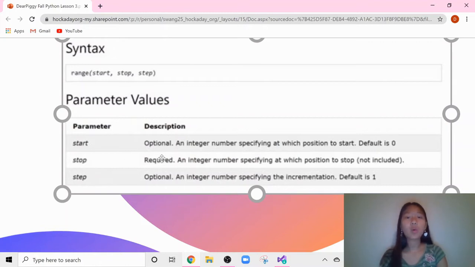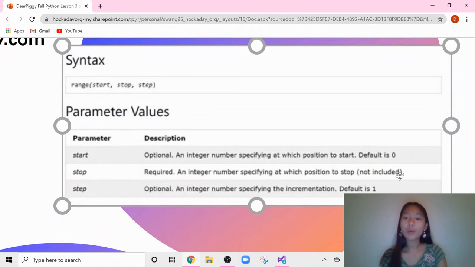Stop. This is required. So you need to tell your range function when to stop, which position to stop. Now this number is not included. So for example, if I told the code to stop at 20, it would really stop at 19 because this stop value is excluded. Now the step is also optional. It's basically specifying how you should increment it. So from start to stop, how should you add up to it? In this case, your default is 1.